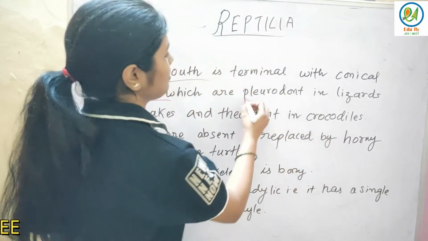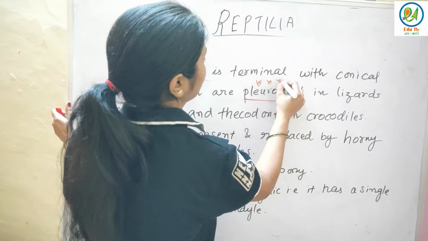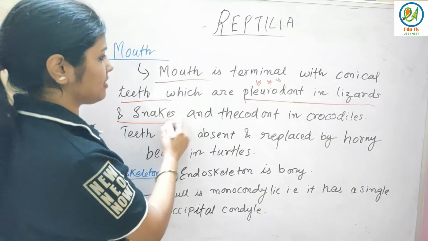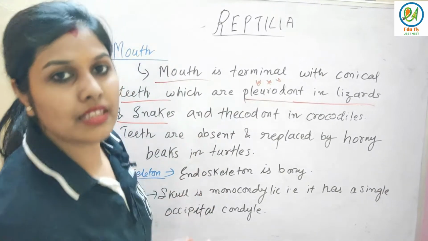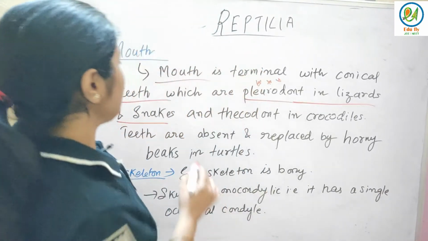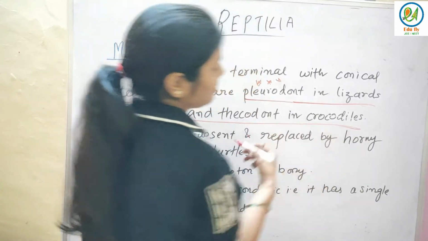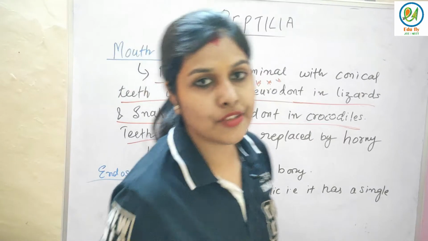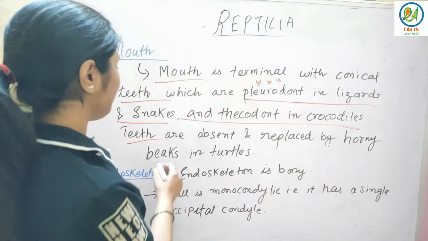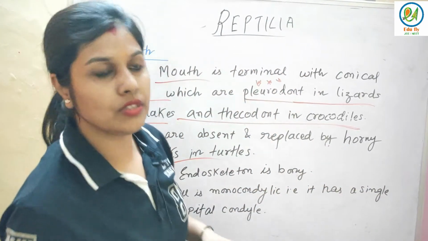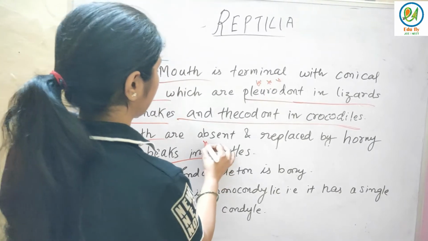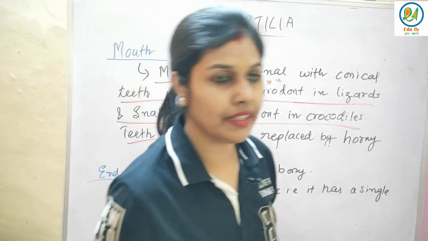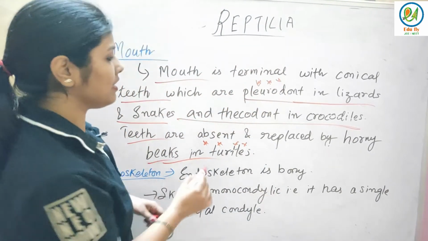See, this is important for the NEET exam. The teeth are pleurodont in lizards and snakes, and thecodont in crocodiles. Teeth are absent in turtles, and they are replaced by horny beaks. Turtles don't have teeth. You have to see this.